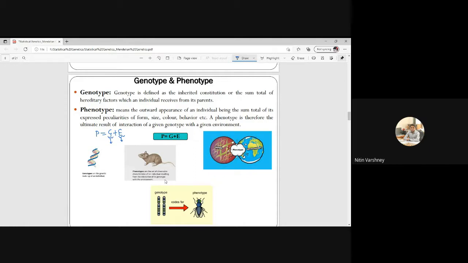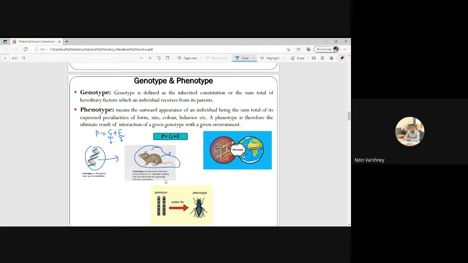For example, this is our genotypic constituents. Genotype is the genetic makeup of an individual, and this is phenotype. A brown color mouse is there, a red color, white color mouse is there, or a black color mouse is there. So these are the phenotype.